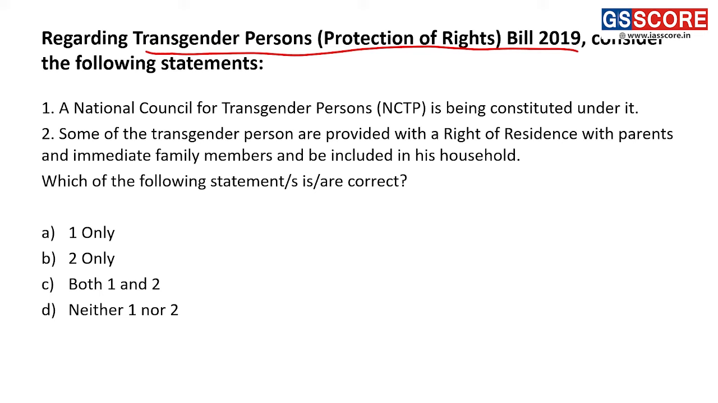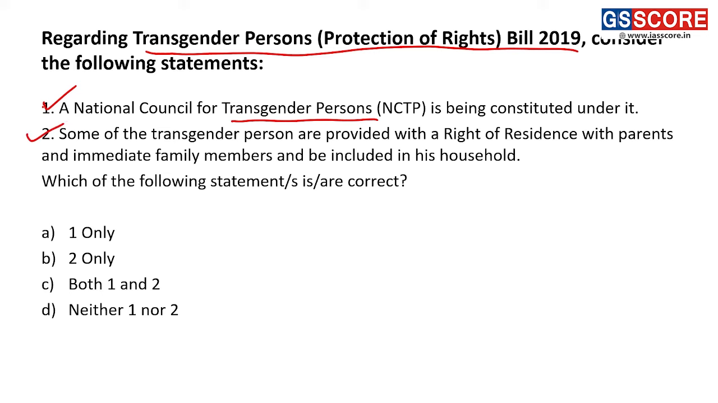All right, so what this bill does, first and foremost, the statement reads, a national council for transgender persons has been constituted under it. Yes, this statement is absolutely correct. Second, some transgender persons are provided with the right of residence with parents and immediate family members, and will be included in the household of the family. This statement is also correct. Both these statements are correct.